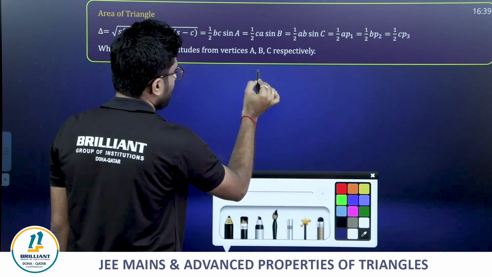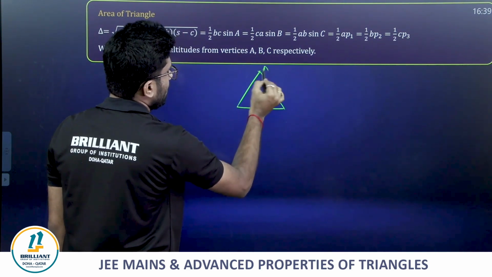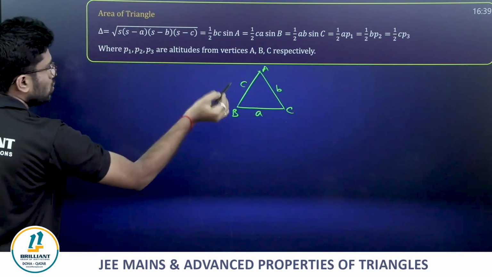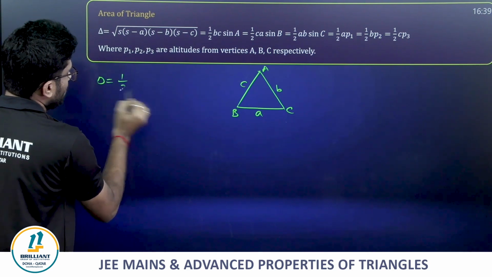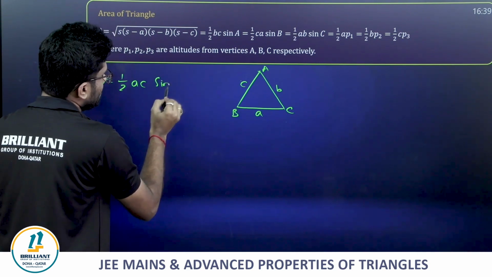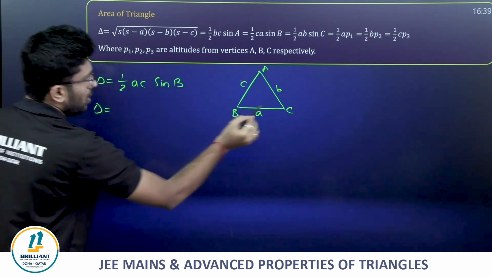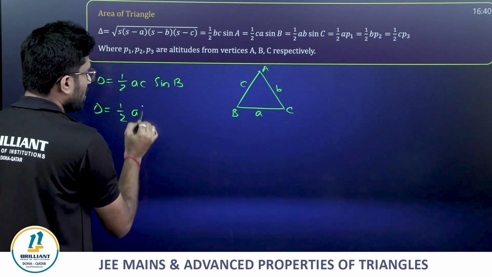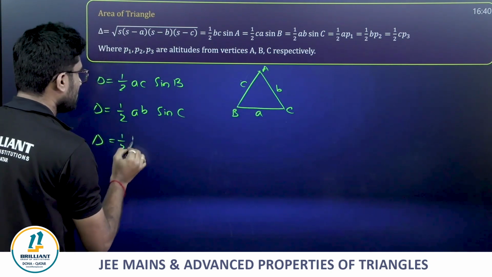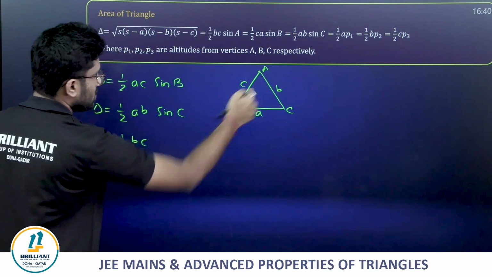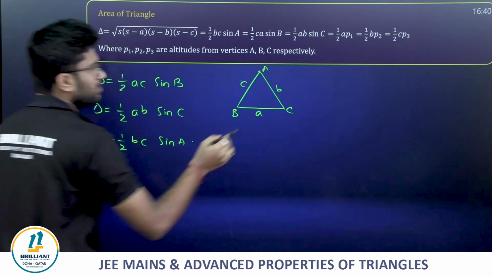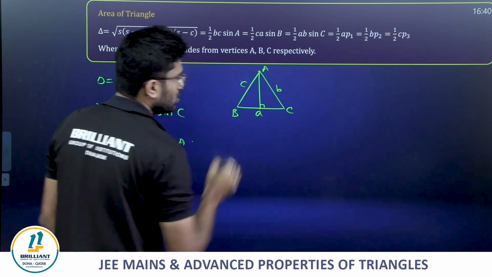If I take a triangle ABC, then to know its area: half into AC into sine B, since I know AC and angle B. Delta is equal to that, or if I know AB, half into AB times sine C, or if I know BC, half BC times sine A. Sir, how do we get it? Very simple, friends. Just draw this perpendicular.